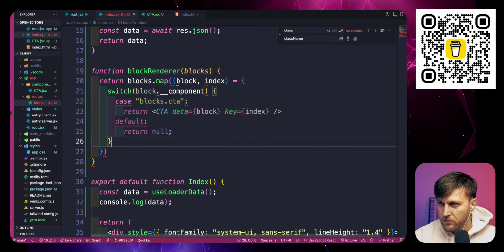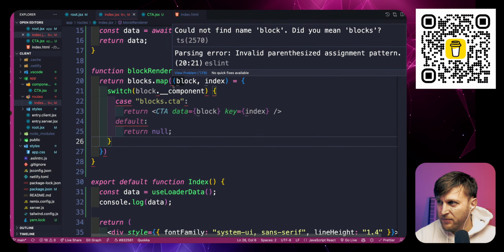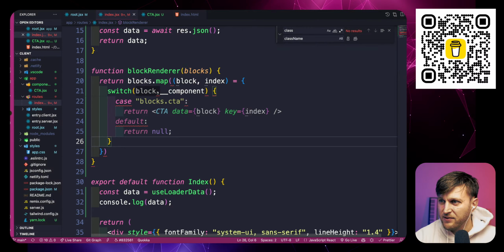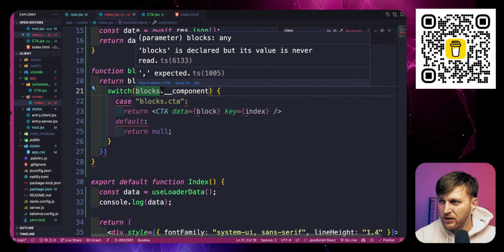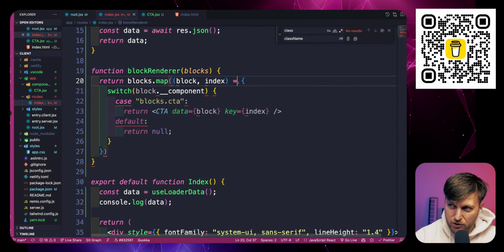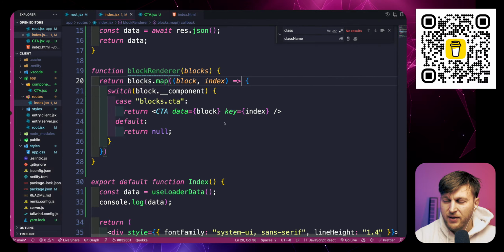Too many doohickeys. Parsing error, invalid assignment pattern, invalid pattern name block. Did you mean blocks? Yes, that's why. So no, this is block. What are you talking about? Oh, you jerk, a typo. Gentlemen, ladies, please type things correctly, because that's what happens if you don't.